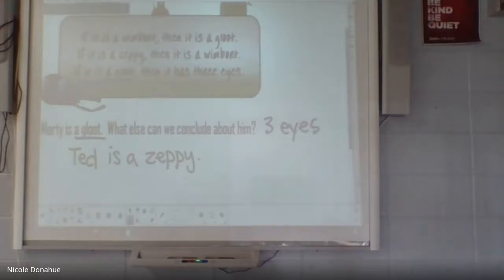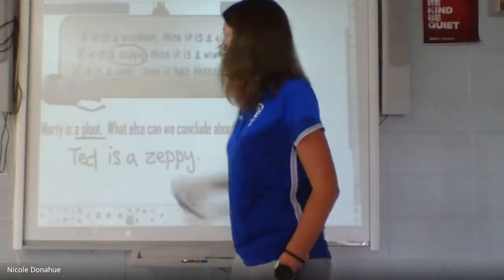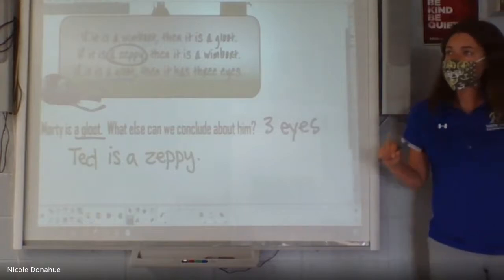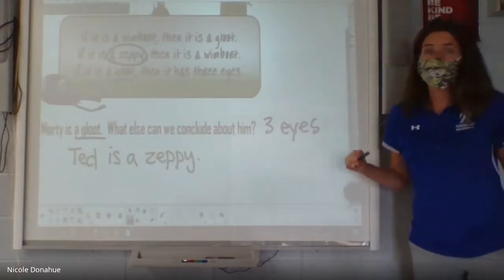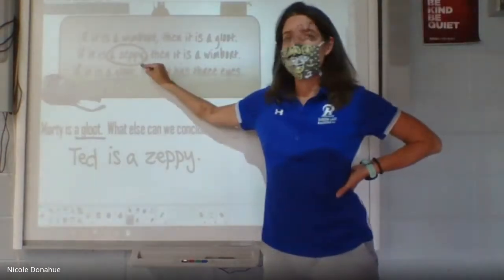I think this one's a little bit bigger than the others. Anyone see it? So he's a Zeppy, and these don't necessarily have to go in order. So here's him. What do you want to say? That he has 3 eyes. You guys think so? Okay, so Zeppy means he's what?